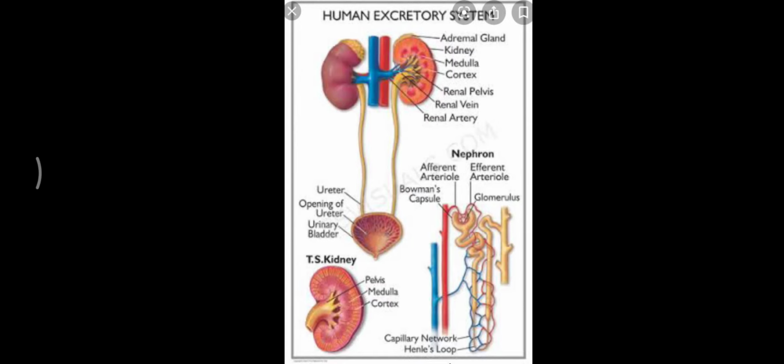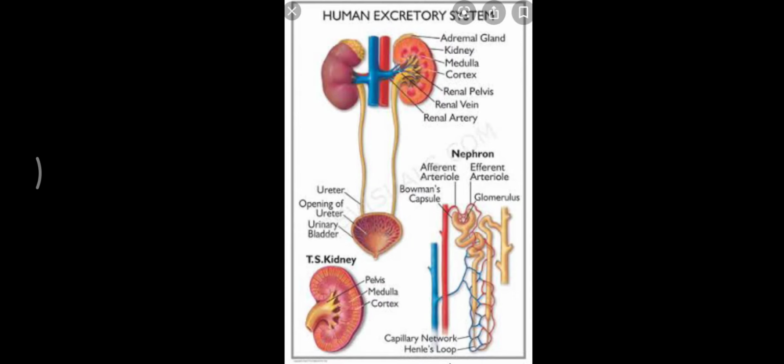The excretory system basically consists of a pair of kidneys, a pair of ureters, a urinary bladder and a urethra. Now kidneys are the organs where the urine is manufactured. They are reddish brown bean shaped structures and they are situated between the level of last thoracic and third lumbar vertebra, close to the dorsal inner wall of the abdominal cavity.